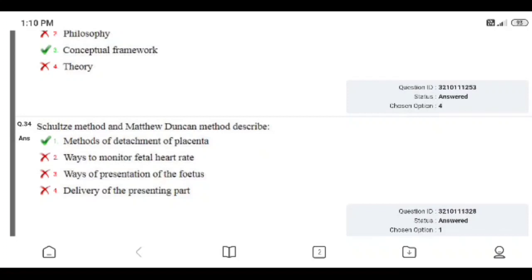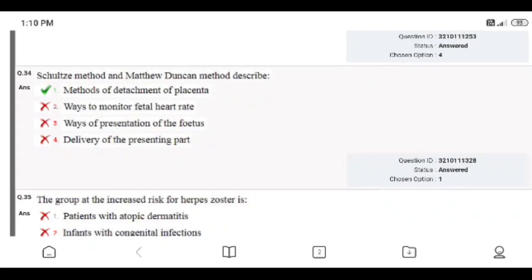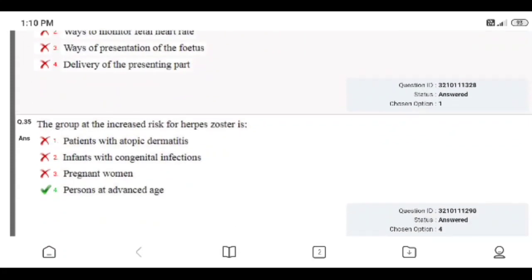Question number 34. Schedules method and Matthew Duncan method describe. Options: method of detachment of placenta, ways to monitor fetal heart rate, ways of presentation of the fetus, delivery of the presenting part. Right answer is 1, method of detachment of placenta. I gave the right answer.